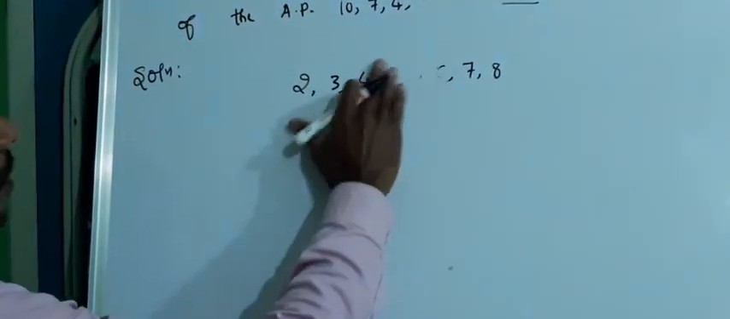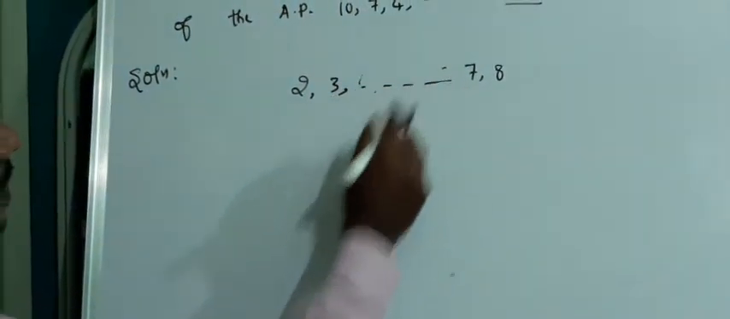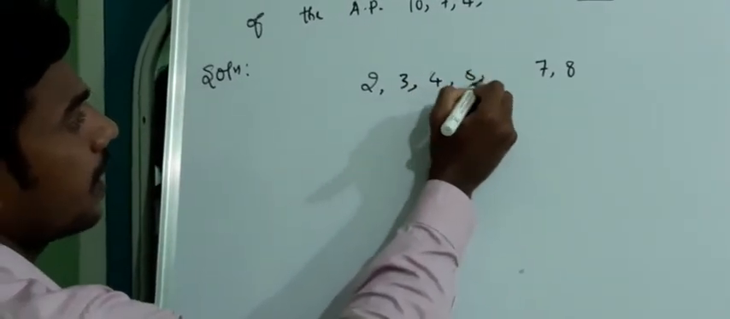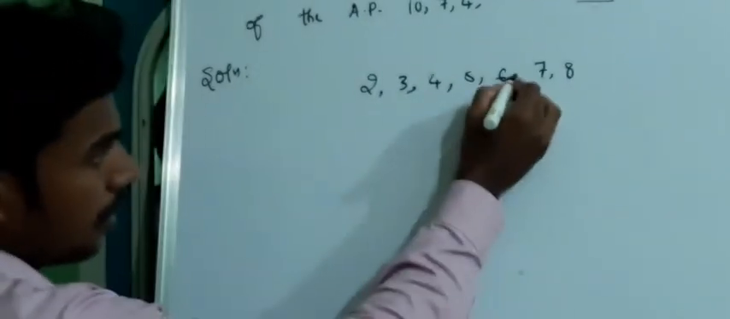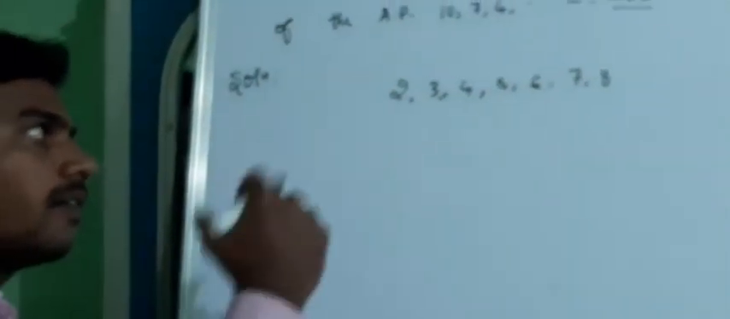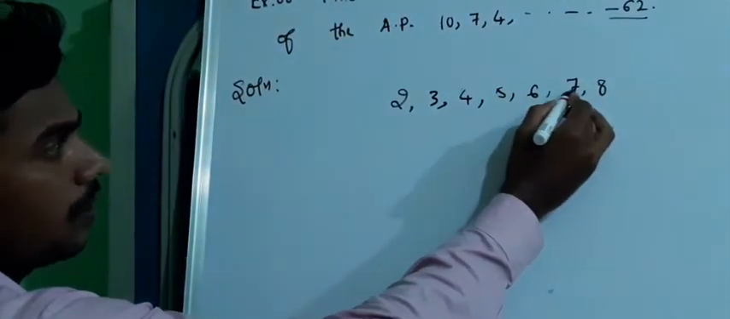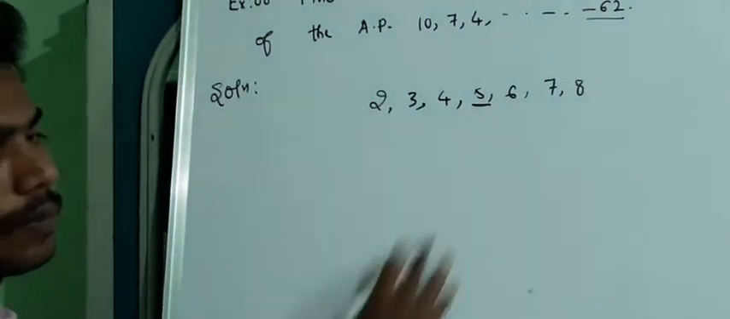Now I will remove this. Okay, or else I'll write this. 2, 3, 4, 5, 6, 7 and 8. If I ask you to find the fourth term from the last term, we need to find the fourth term from the last term. Which is the last term? This is the last term. What is the fourth term? 1, 2, 3, 4. This is the fourth term.